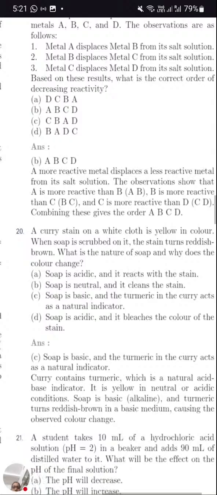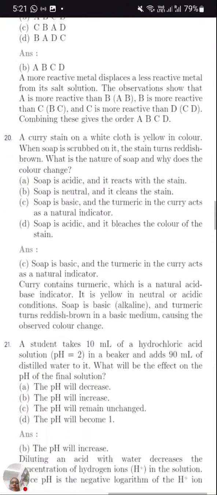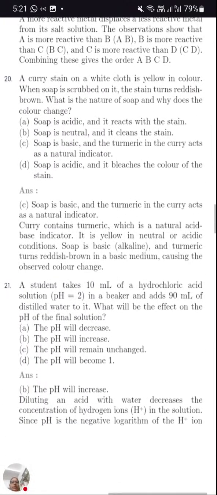Now moving to next question. Curry stains on white cloth are yellow in color, but when soap is scrubbed on it, the stain turns reddish brown. So here curry is reacting with soap. Soap is basic in nature and curry contains turmeric, so turmeric responds to base. What is the nature of the soap and why does the color change?